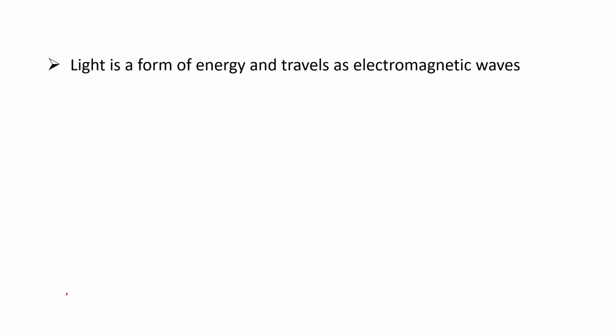Light is a form of energy and travels as electromagnetic waves. This is as per Maxwell's theory. That means according to Maxwell's theory, light has wave nature. Wave nature means the light is traveling as waves like this. And this wave possesses both electric field and magnetic field.